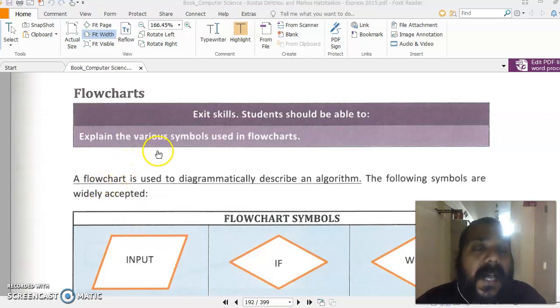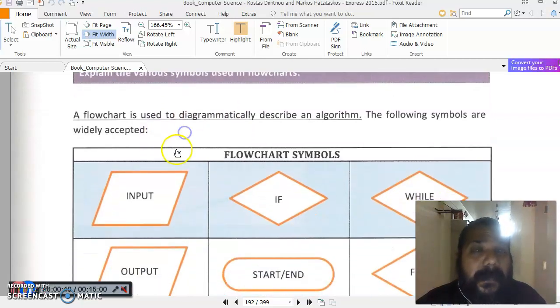So in the last video we discussed algorithms. In this video I am going to talk about flowcharts and pseudocode. So what are flowcharts? Flowcharts are basically a pictorial presentation of an algorithm or a pseudocode. Now, how can you present anything diagrammatically? For that you have flowchart symbols.